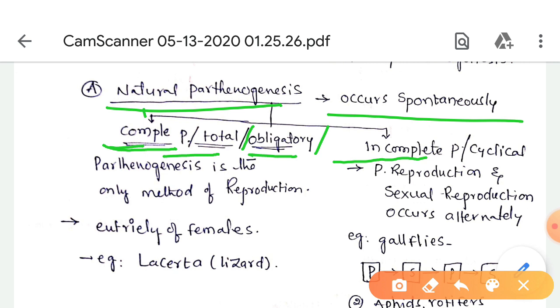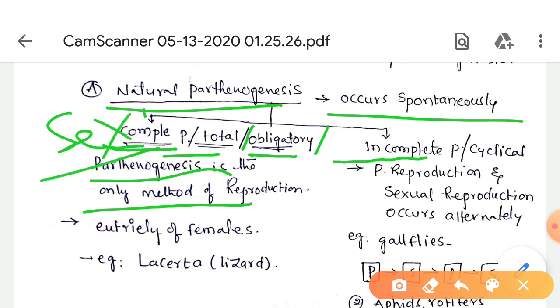What is complete parthenogenesis? It is the only method of reproduction, meaning no sexual reproduction is there.